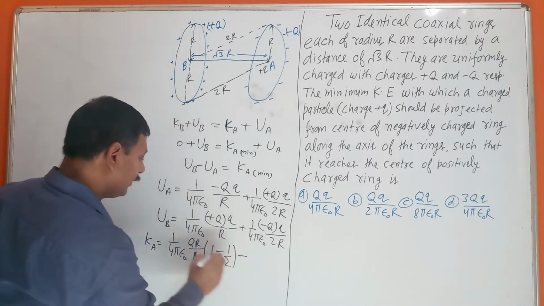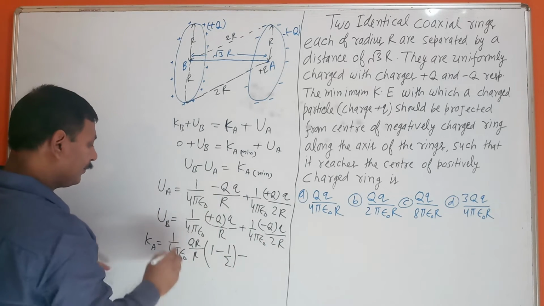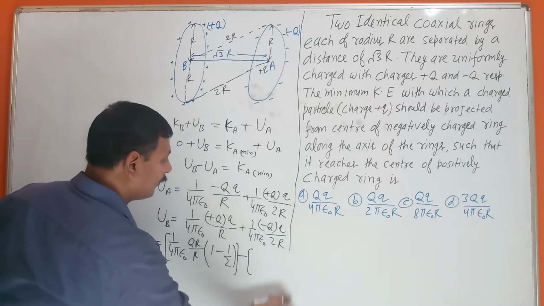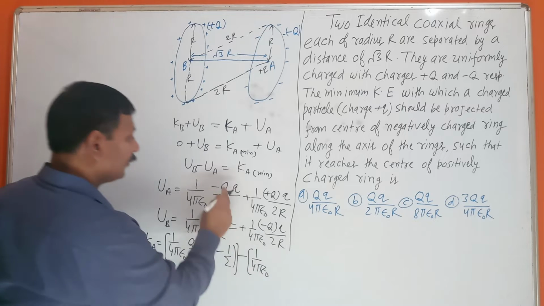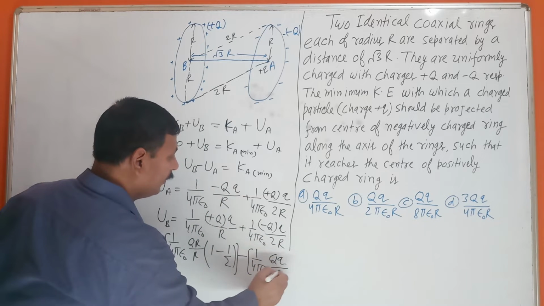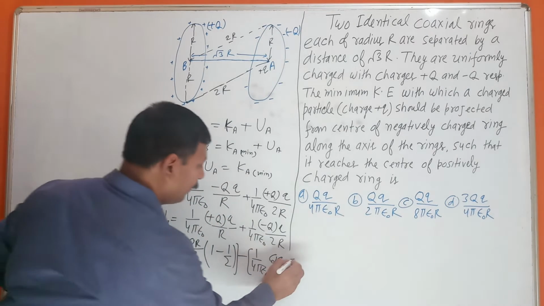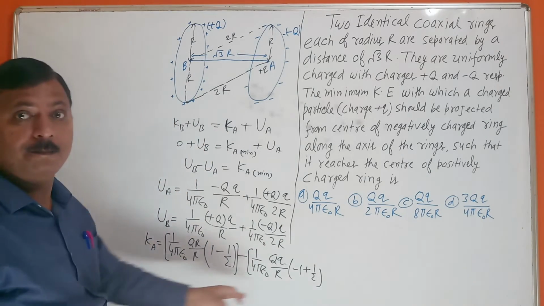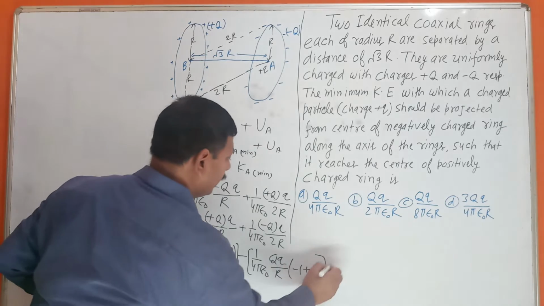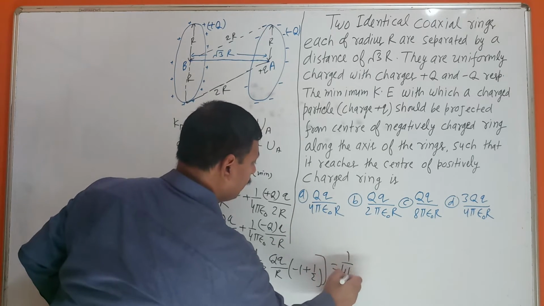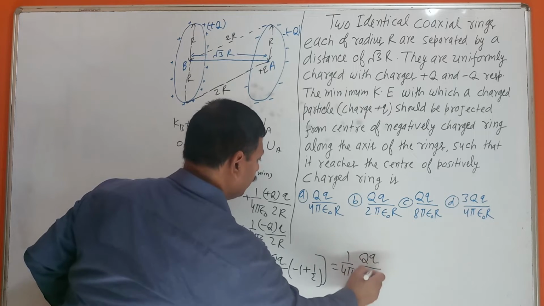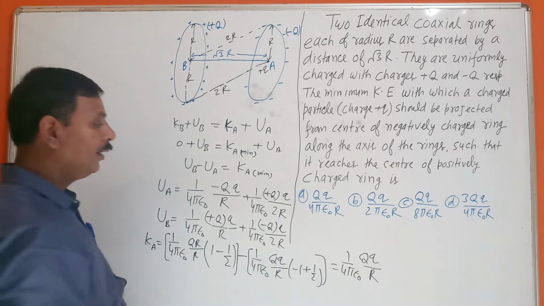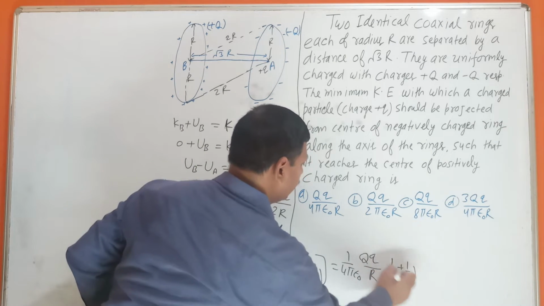Here this is UB. And what is UA? 1 upon 4 pi epsilon naught Q upon R I have taken common. So this is minus 1 plus 1 by 2. If we are finding both, solve. So 1 upon 4 pi epsilon naught Q upon R, 1 by 2, this is minus 1 by 2, minus 1 by 2, 1 by 2, you add 1 by 2 plus 1 by 2, so this is 1.